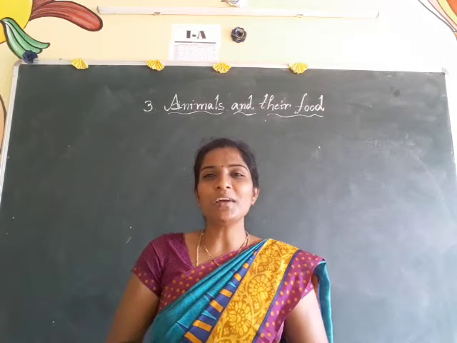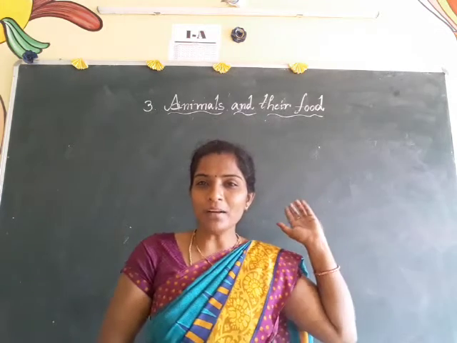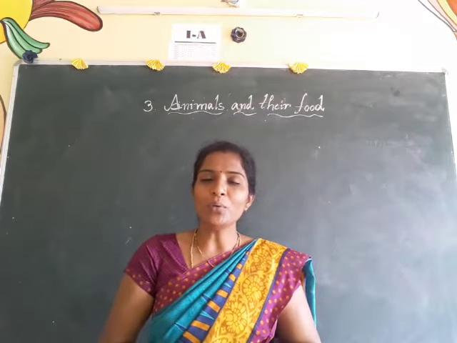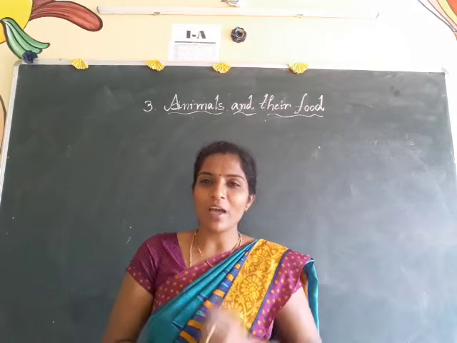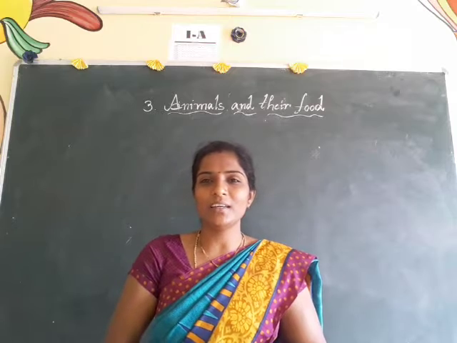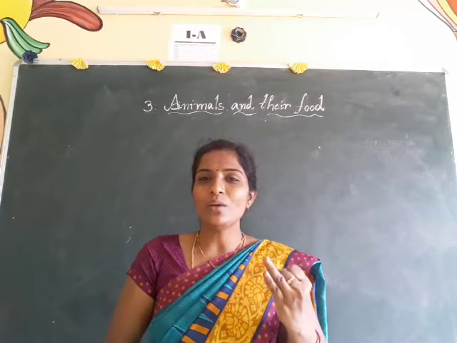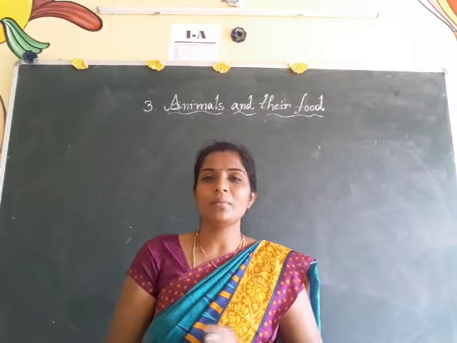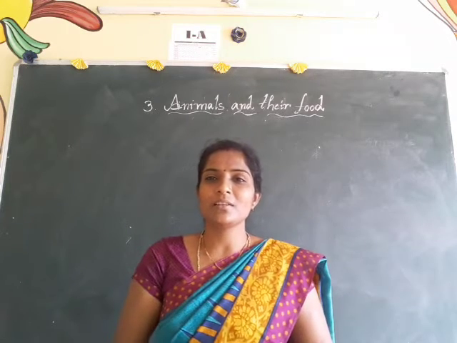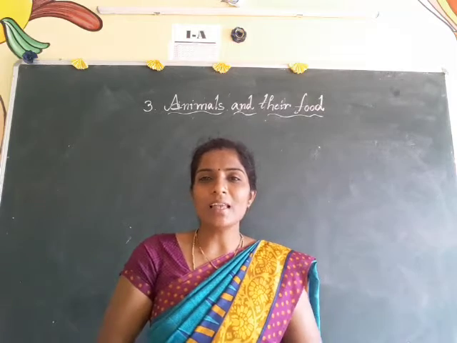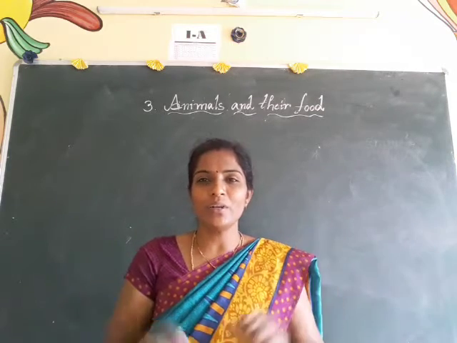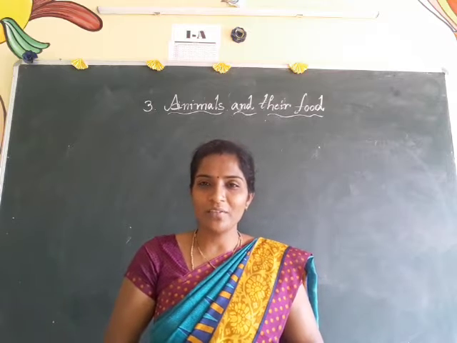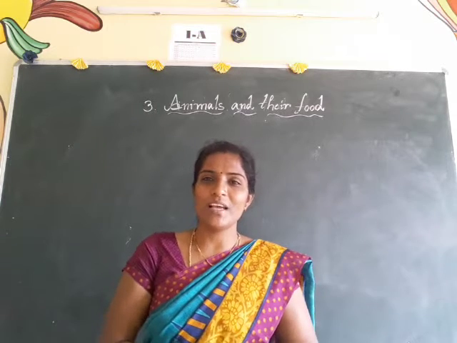Okay, which lesson are we discussing now? Animals and their food. Okay children, we also knew that there are two types of animals: domestic animals and wild animals. Domestic animals we also call farm animals, pet animals, tamed animals. These animals can live in our surroundings. And coming to the wild animals, the animals which are living in the zoo we call wild animals.